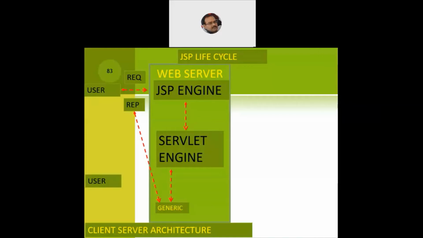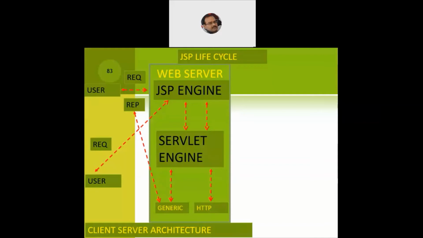Now let's say another user also comes and generates a request. The request goes to the web server. In the web server, since the request is for the JSP, it is going to be handled by the .jsp file, and that JSP file will create an instance of the matching servlet. The request goes on to the servlet engine, and this time, since the servlet engine sees it is an HTTP type of request, it makes a call to the HTTP servlet to handle it.